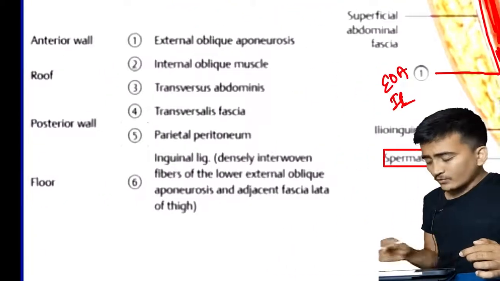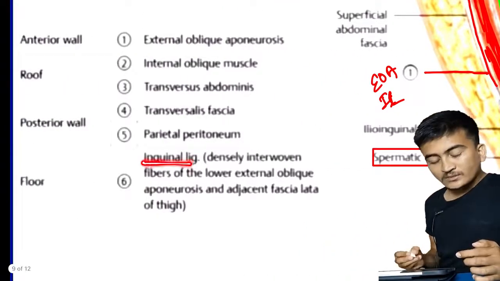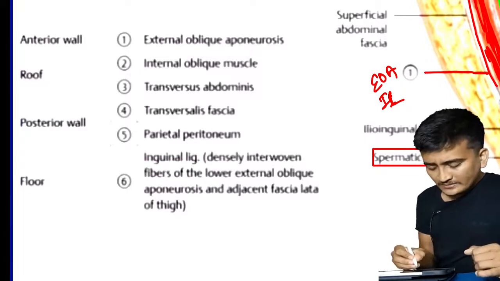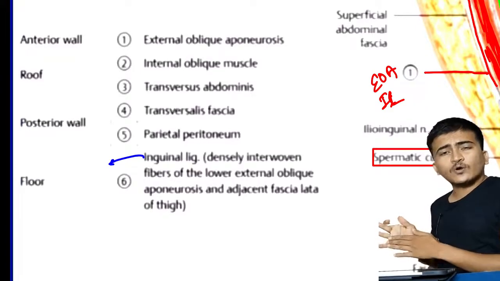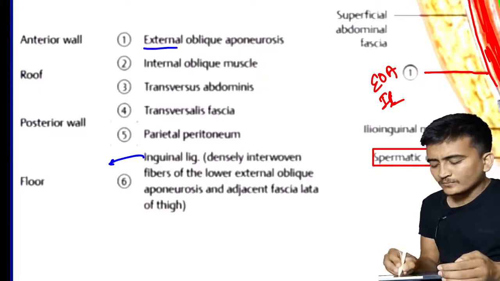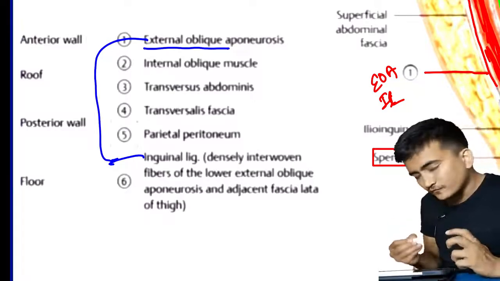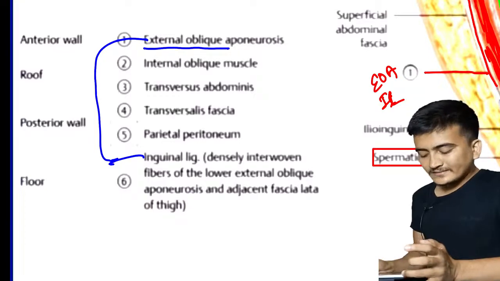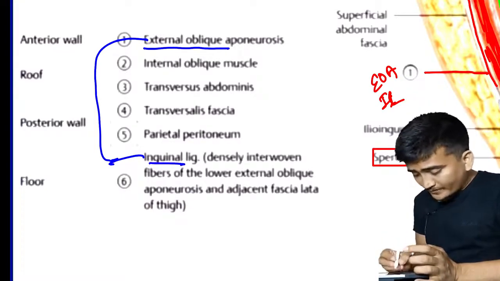Okay, and the floor. Now what is forming the floor? The floor is being formed by the inguinal ligament. And you know the inguinal ligament is in fact a modification of the external oblique aponeurosis. So we can see this external oblique is contributing to what? The anterior wall and also to the roof, also to the floor, because the modification of external oblique is itself the inguinal ligament. So that's all. The inguinal ligament is forming the floor, right?